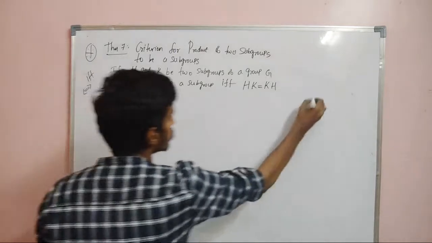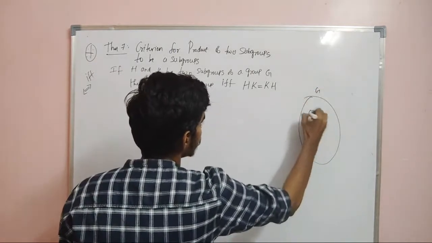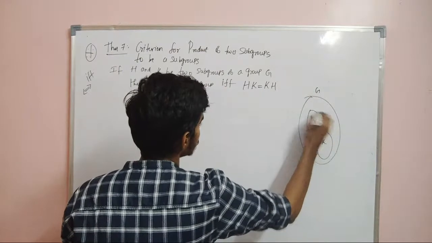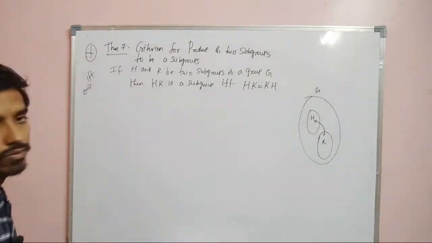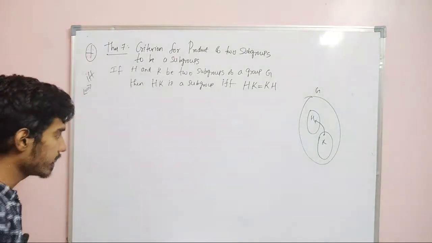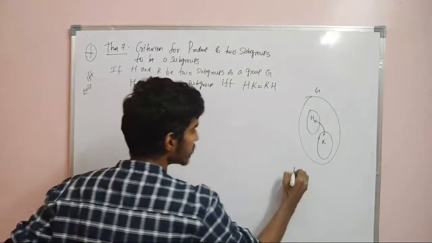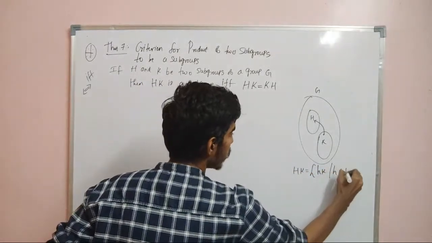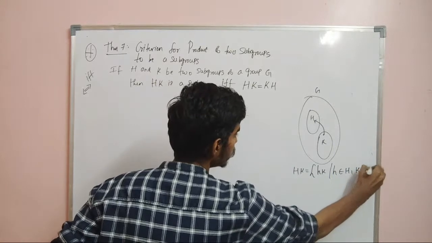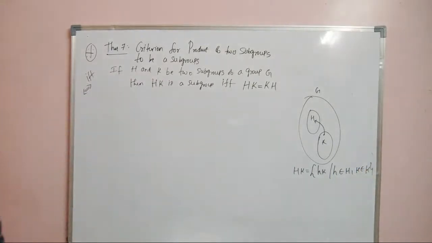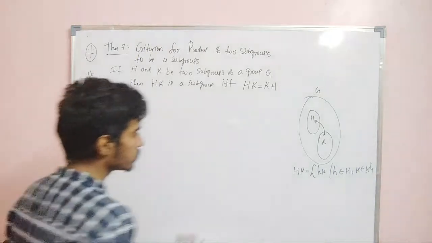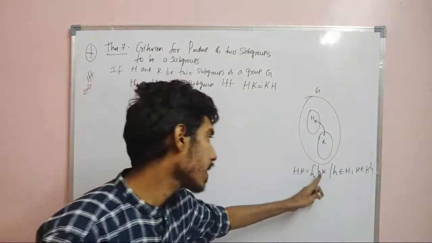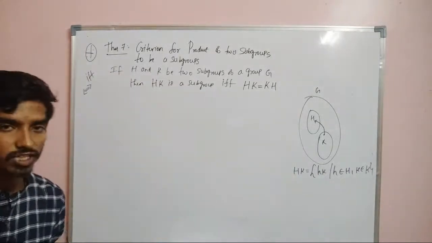Right? So here we have G, here we have H, here we have K. So what about HK? HK will be a subgroup if HK is equal to KH. And we know how the elements of HK will be. The elements of HK will be small hk, where small h belongs to capital H and small k belongs to capital K. So these are all the elements of HK, right? Here the operation is the operation that we are choosing. Whenever there is a gap, you need to plug in the operation that you are using.